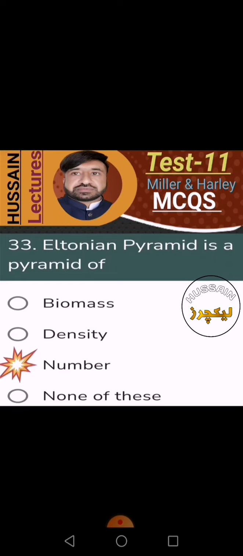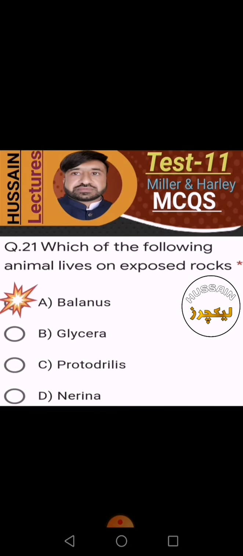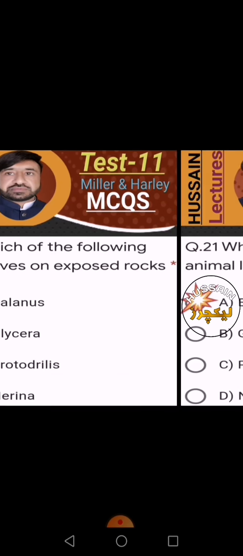Eltonian pyramid is a pyramid of biomass, no; density, no; number, yes. So the pyramid of number is also called the Eltonian pyramid. Which of the following animals lives on exposed rocks? Glycera, no; Protodrilus, no; Nereis, no; Blennius, yes. A is the right option.